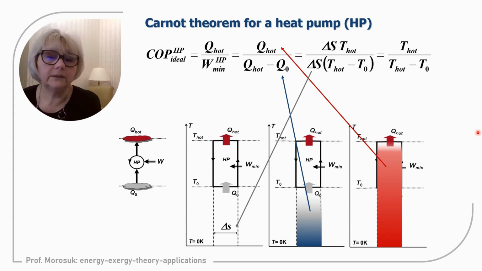Delta entropy of the cycle, and the area of the cycle, is the minimum work that we need for a heat pump. For the work of the heat pump, as before for the refrigeration machine, heat in is lower than heat out, therefore work should be supplied for the realization of the inverted thermodynamic cycle.